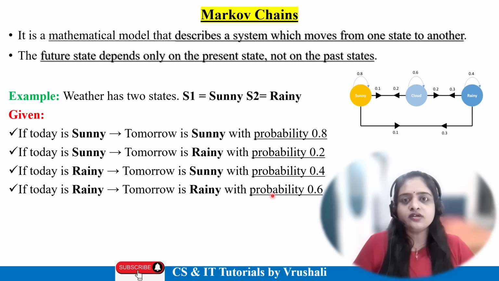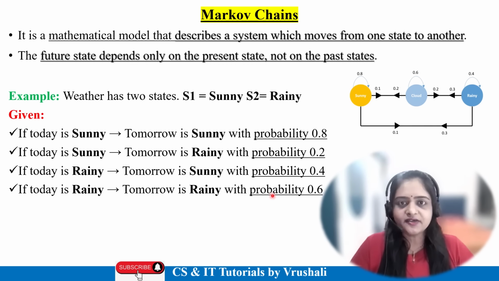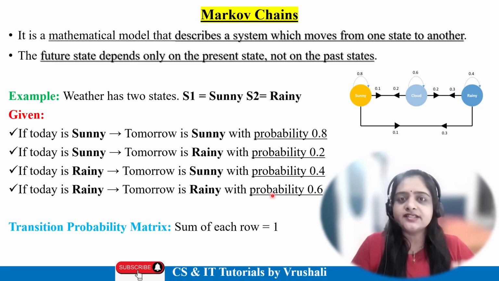You need to find the movement from one state to another. For that purpose, the Markov chain algorithm uses the transition probability matrix concept. The sum of each row equals 1. In this two-state example, 0.8 plus 0.2 is 100%.